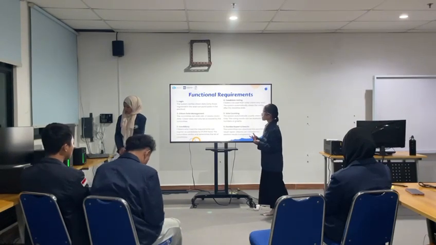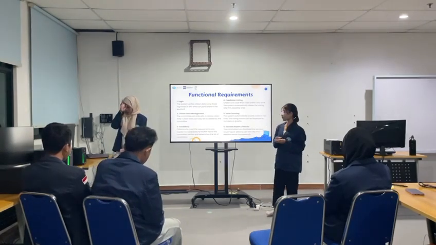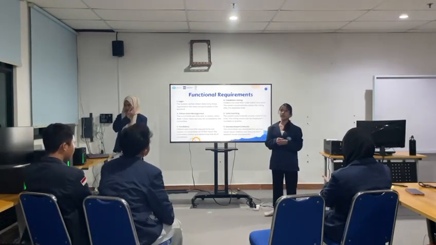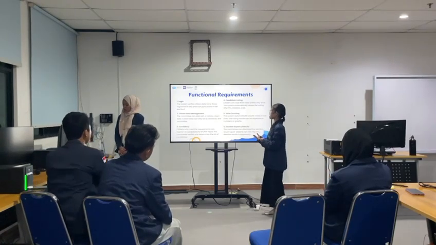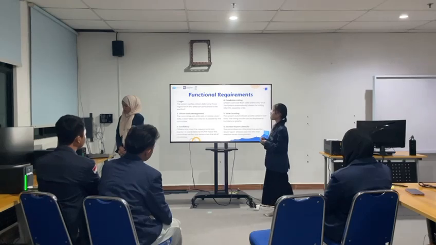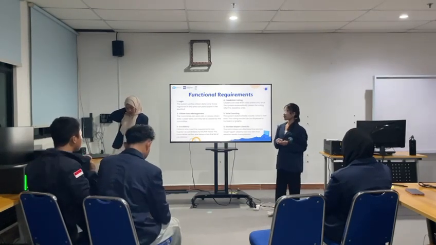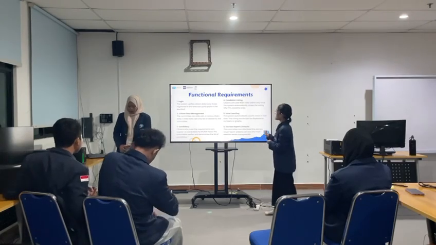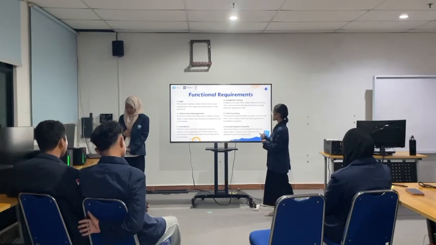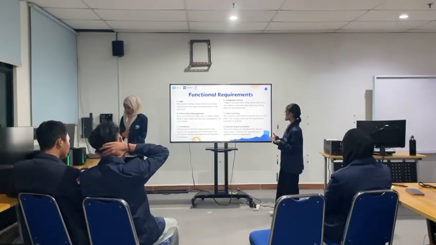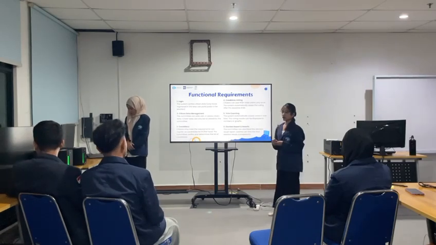Number three, candidate. Citizens who meet the requirements can register as candidates for RT/RW head. The committee verifies and determines the list of candidates. And number four, candidate voting. Citizens can cast their vote online only once. The system automatically closes the voting after the deadline ends. Number five, vote counting. The system automatically counts votes in real time. And the last number, election report and result. The committee can download the election result report. Citizens can view the final election result transparently.